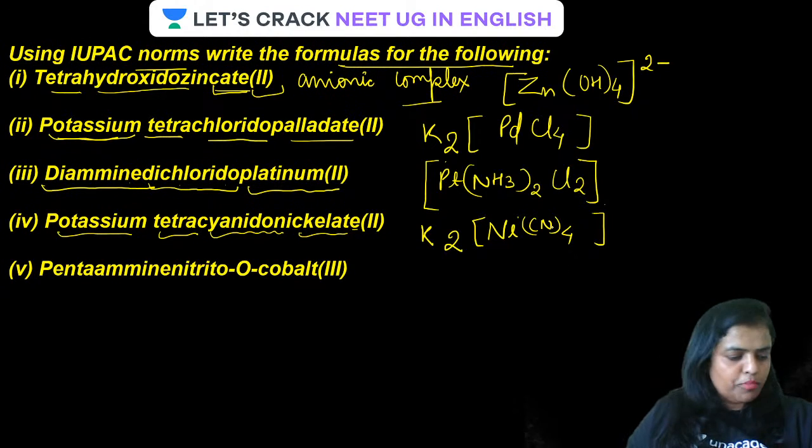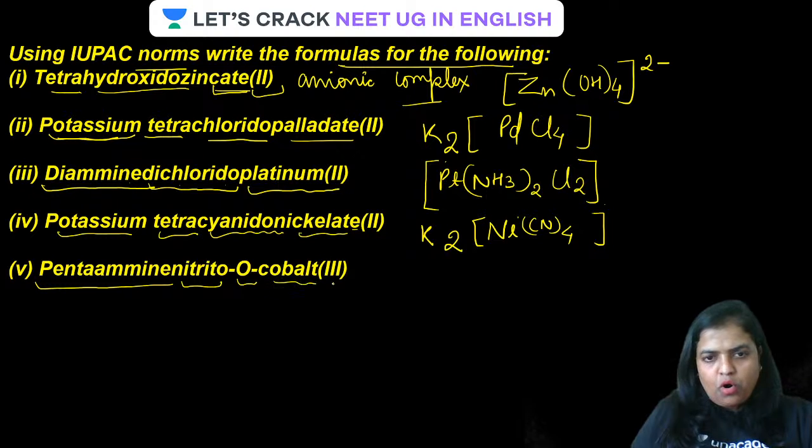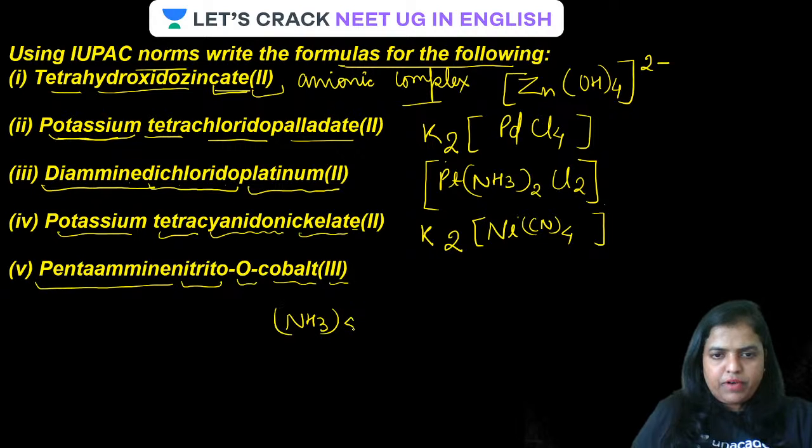So this is the formula. This is the formula done. Now the next one is pentaamine nitrito O oxygen cobalt 3. Let us write down pentaamine, guys. NH3 whole 5. This will be pentaamine. Then nitrito.